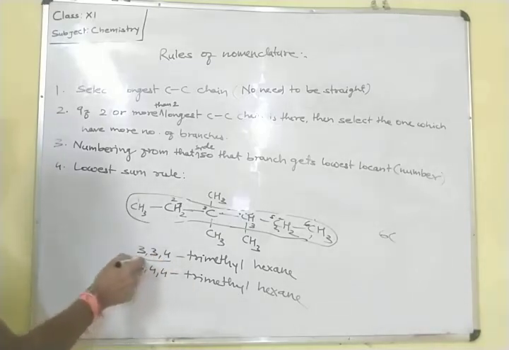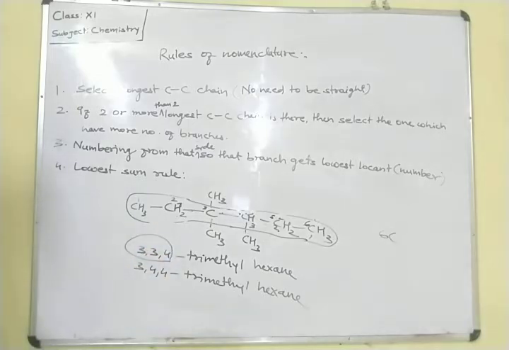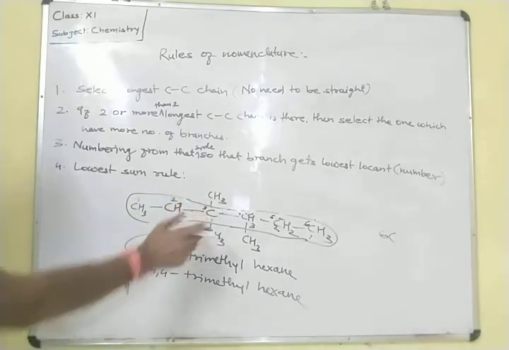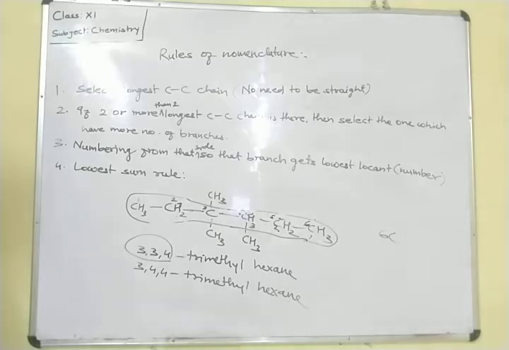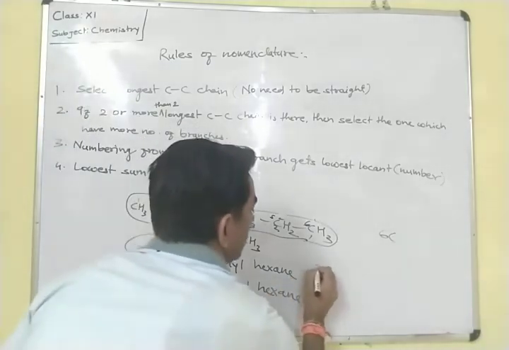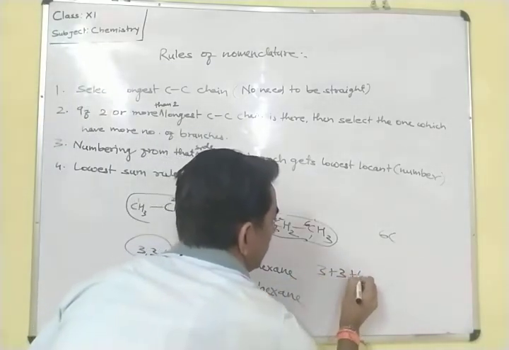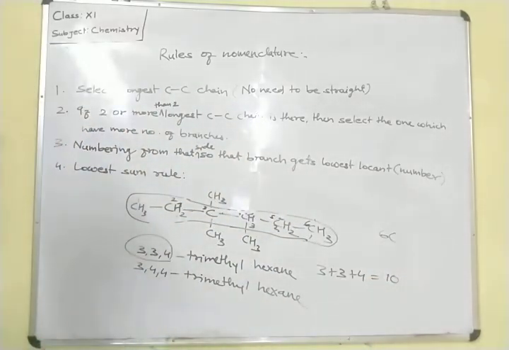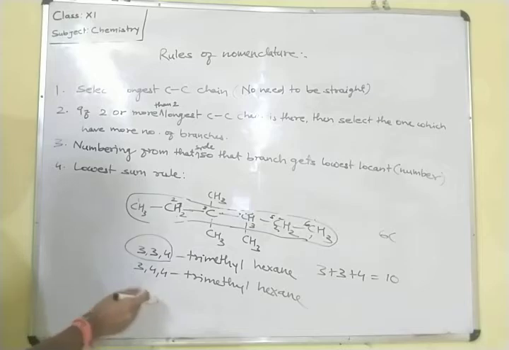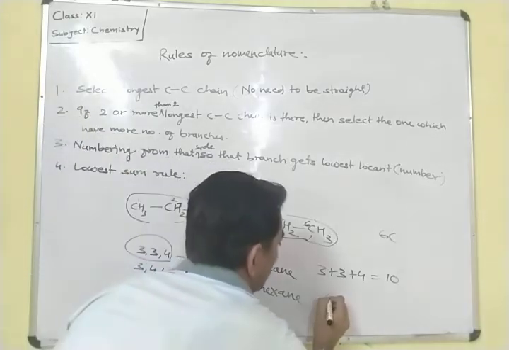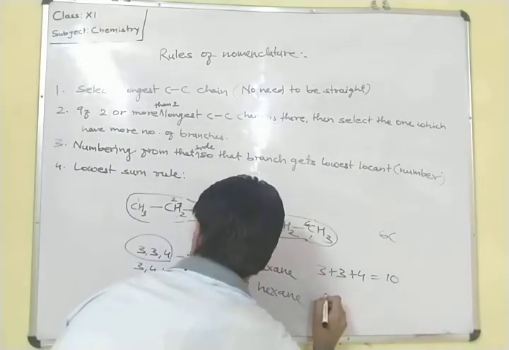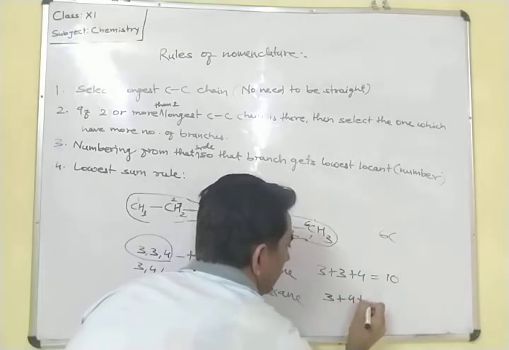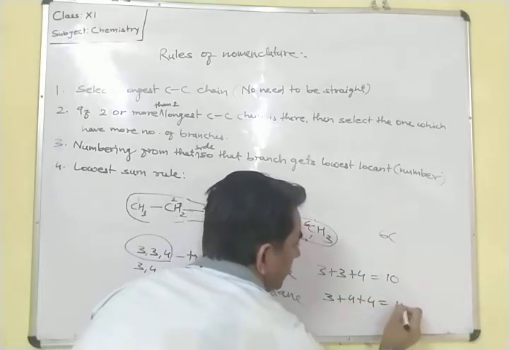We have to add this number, this branch number. Okay, in which position this branch is attached in the main carbon chain. So 3 plus 3 plus 4 is equal to 10. Its value is 10, and here it is 4, 4, 8, and 8 and 3, 11. Means 3 plus 4 plus 4 is equal to 11.